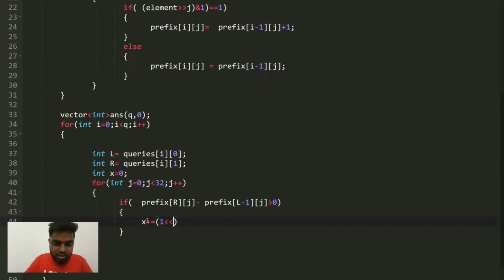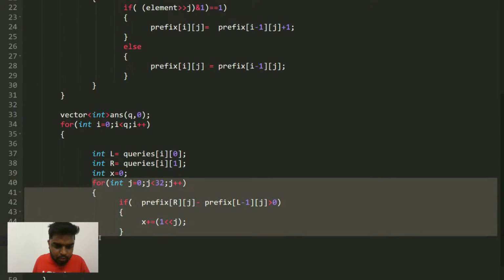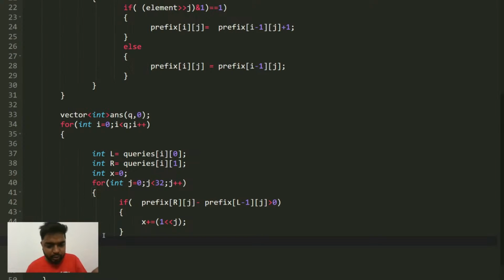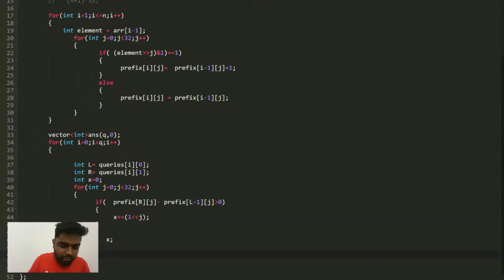You will keep doing it for all the positions in this range L to R, and check if the jth bit is set, then you need to mark this jth bit as set in x also. That is why you add 2 to the power j in your answer. Once this answer is prepared, you will store this x value in your answer, and then at the end just return this list.